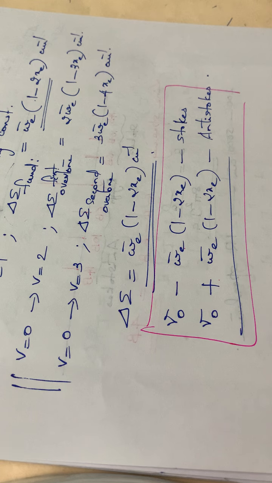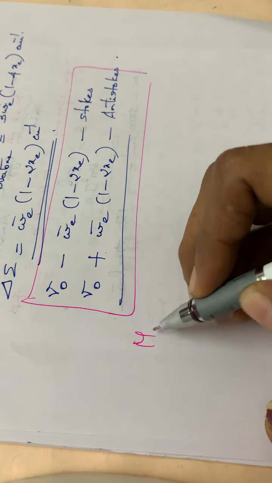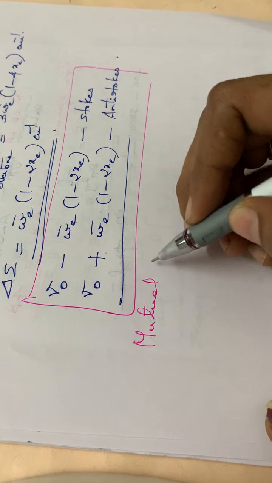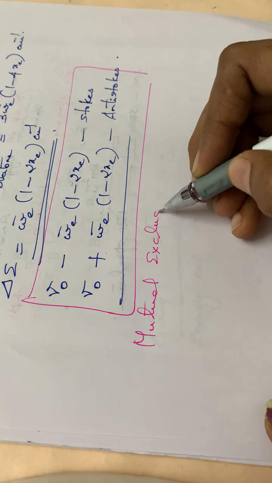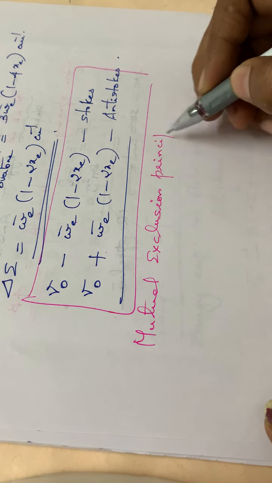Next, you have to go through one topic, that is the mutual exclusion principle, or rule of mutual exclusion. This is very easy and at the same time very important.